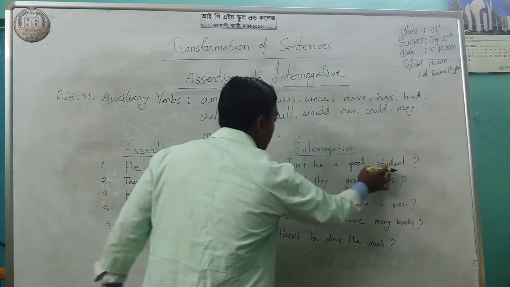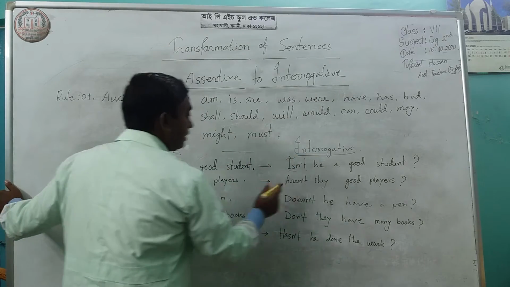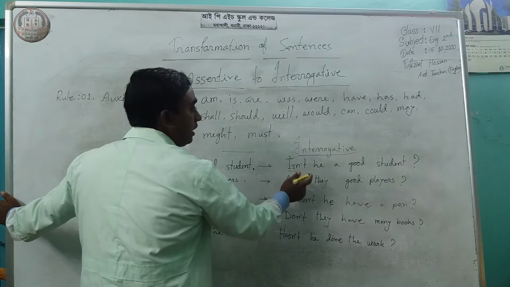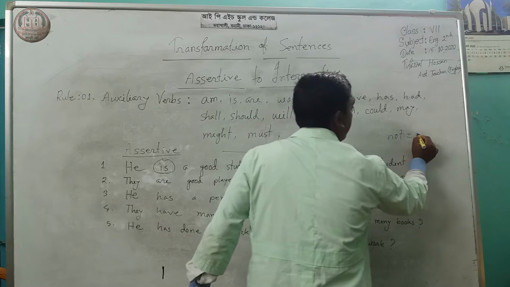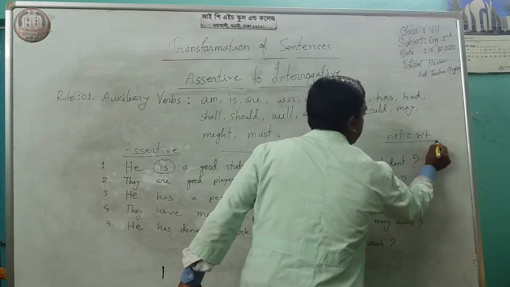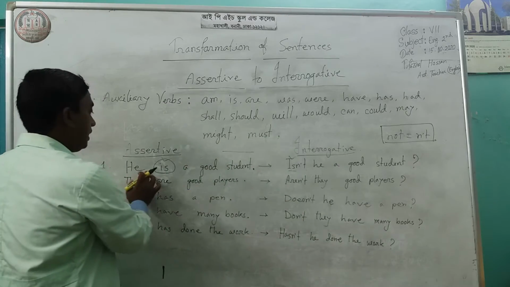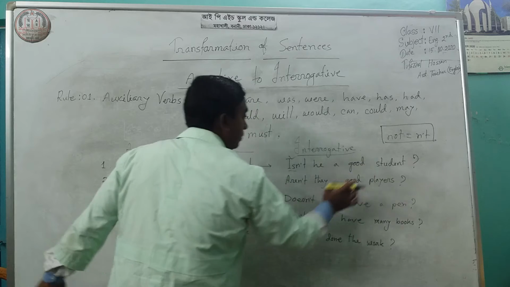Isn't he a good student? Is at first, then with negative n't, isn't. N't equals not, n apostrophe t. So it will be: isn't he a good student?